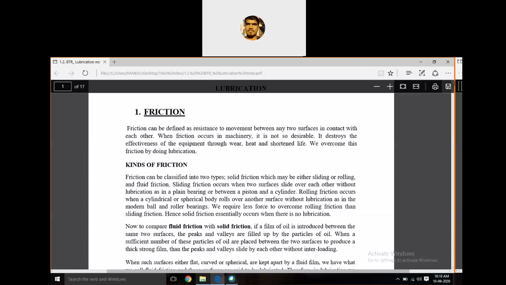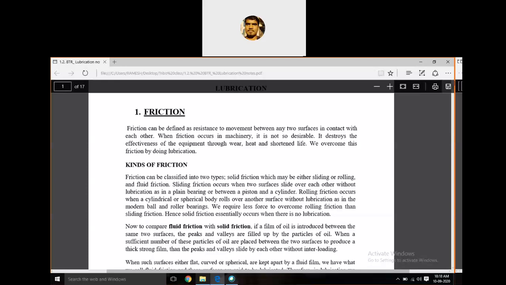In tribology, we already know that it is the interaction of friction, wear, and lubrication. Combined, it is called tribology. In tribology, the problems are friction and wear. The solution is lubrication, and bearings are the solution for these two problems. And first, we should know what is meant by friction and wear.